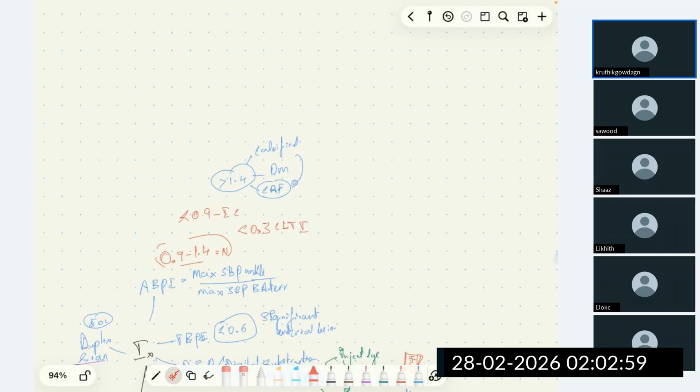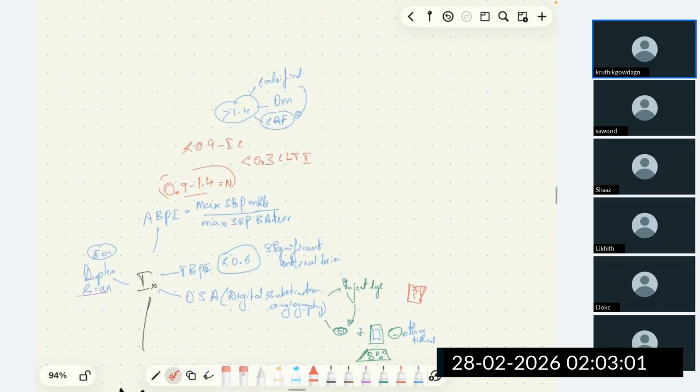Now we had an idea. Since ankle pressure is not helping due to calcification, let's go for toe. Then we devised toe brachial pressure index, where toe pressure and brachial artery pressure are compared. If it is less than 0.6, it signifies significant arterial involvement, arterial lesion. And also at last, we have digital subtraction angiography.